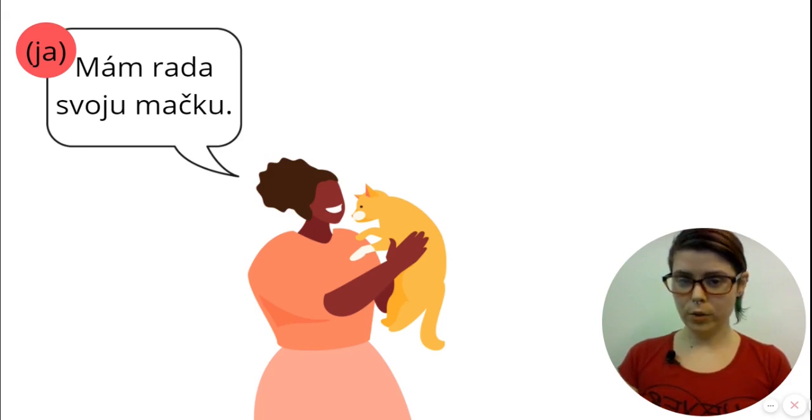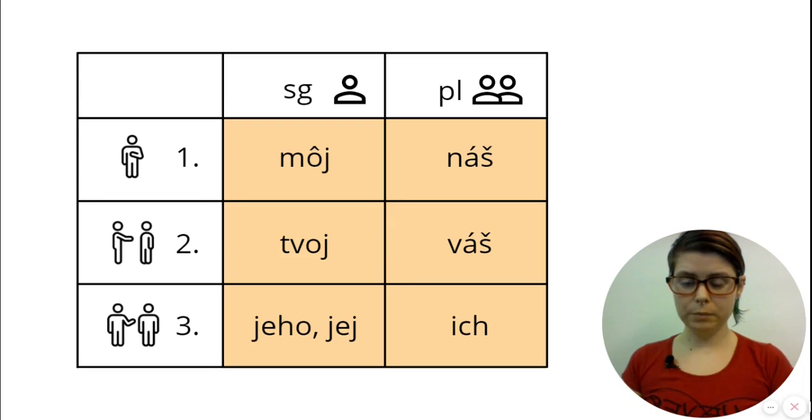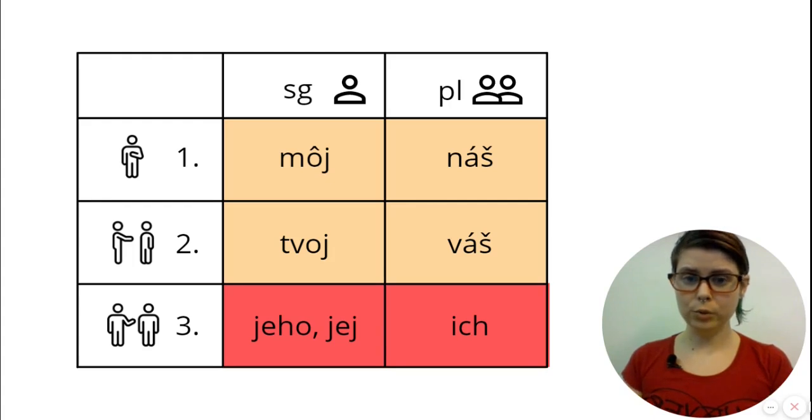Okay, now the question is, would it be correct to say mám rada moju mačku? Can Maya say mám rada moju mačku? Actually, it wouldn't be incorrect. Why? Let's look at the table again. Here we have the table. In third person, the meaning is completely different depending on whether you use jej or svoja, as we have seen in the example right now.